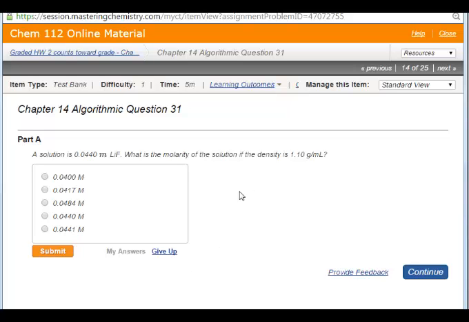So here is problem 14 now, and we're into chapter 14, so this is a solution of 0.044 molal lithium fluoride. What is the molarity? And then it gives us the density of the solution as well. So here's what we have.